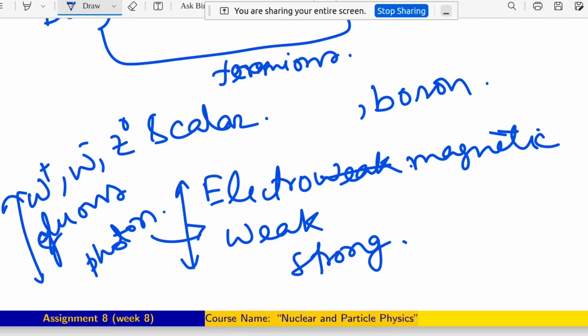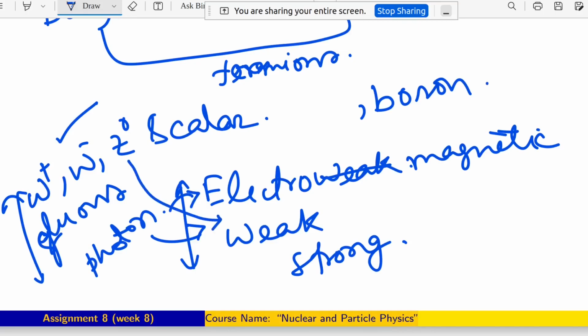If you see the standard model table, it is present everywhere on the internet. In that table we can see one column is for mediators, how many mediators are there. These mediators are useful for mediating some specific forces. Let's say for electromagnetic, photon is mediating.